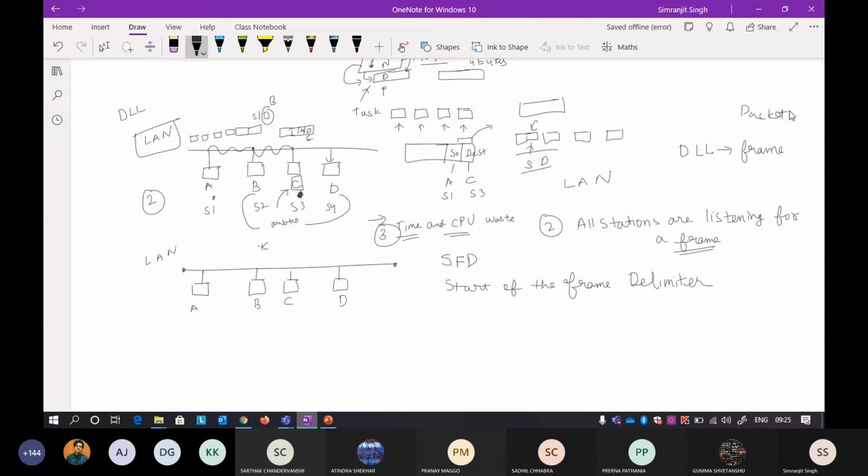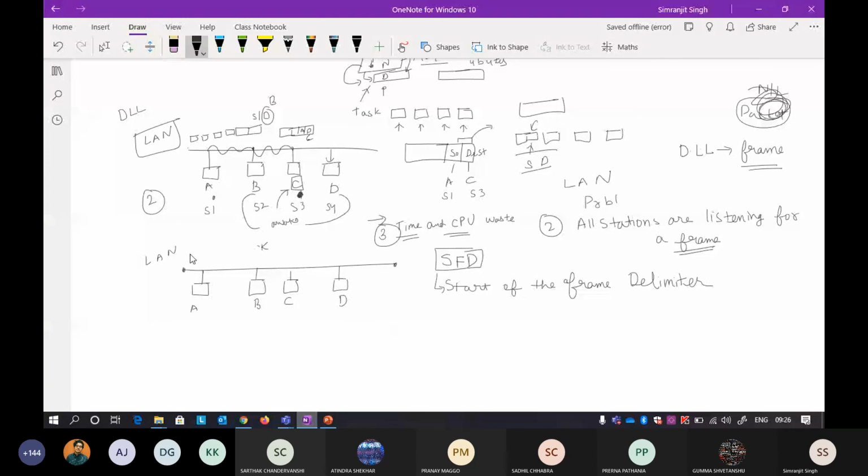Okay, so packet will be called in the network layer, I'll tell you about it. But when I'm talking about the data link layer, the division into these small packets is called a frame. The problem is that all the stations are listening for a frame. The solution for this was SFD, the start of the frame delimiter. Now this is a frame.